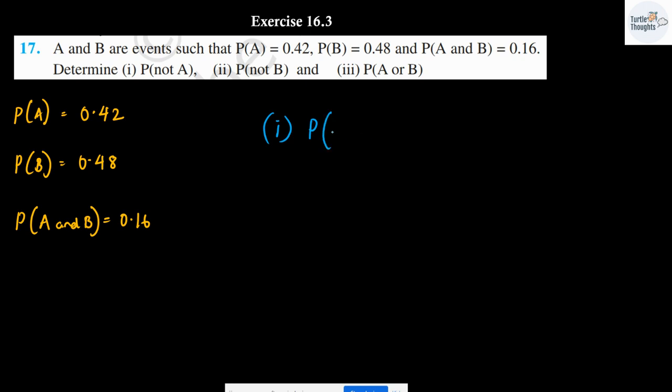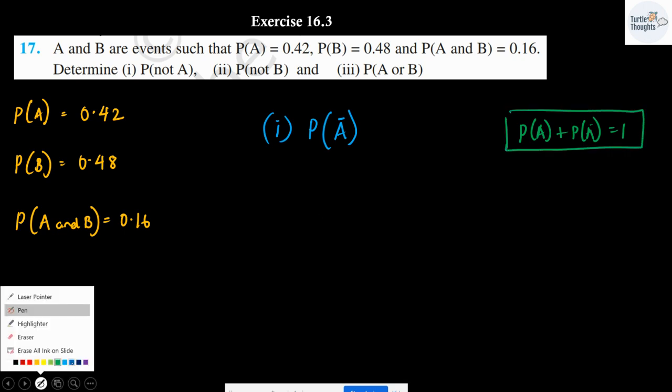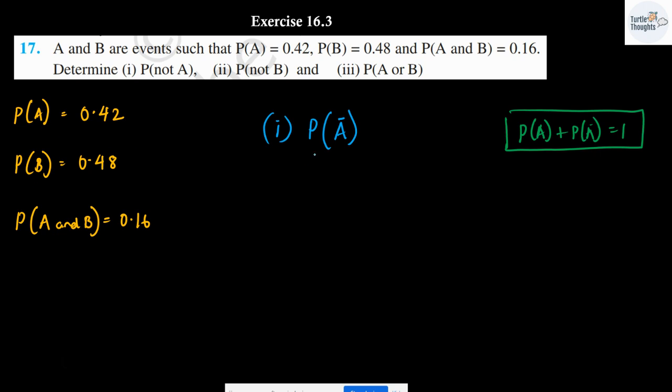Probability of not A. I can write this as A dash. We have to find out probability of A dash. I know from the formula that probability of A plus probability of A dash is going to be equal to 1. I know the probability of A, I can find out the probability of A dash.